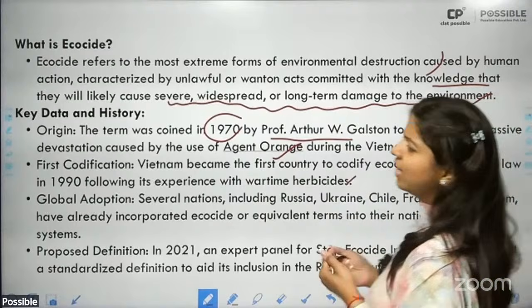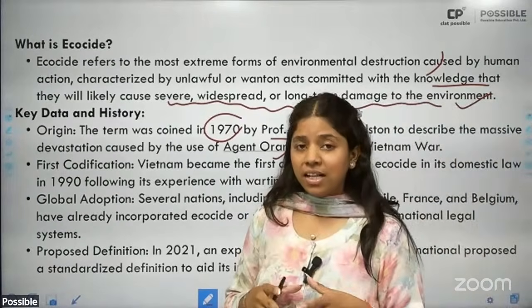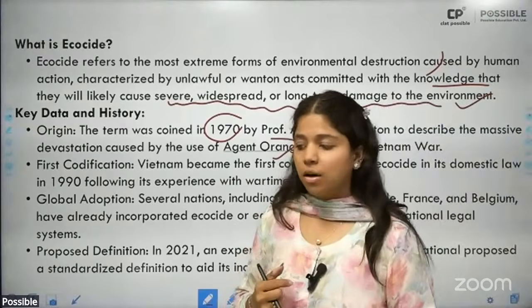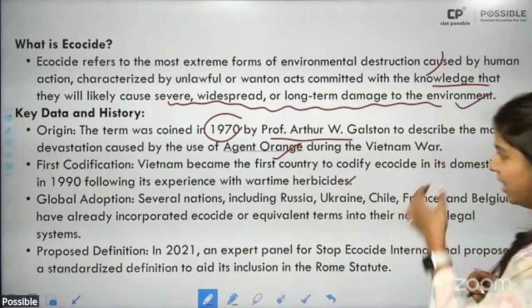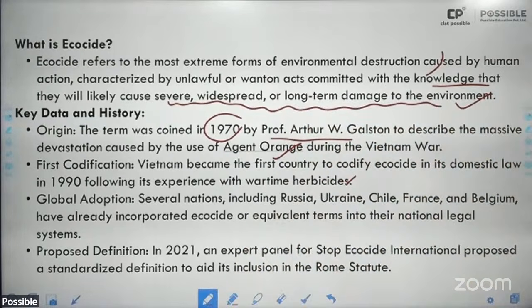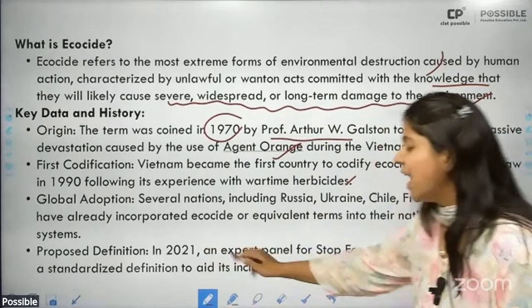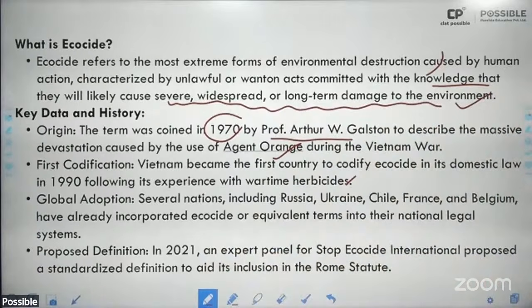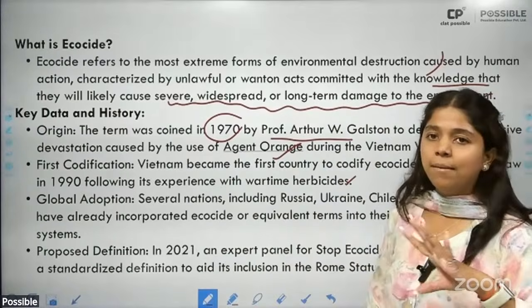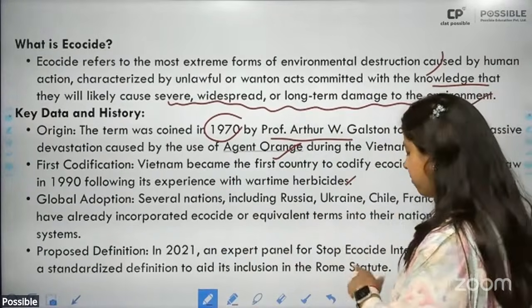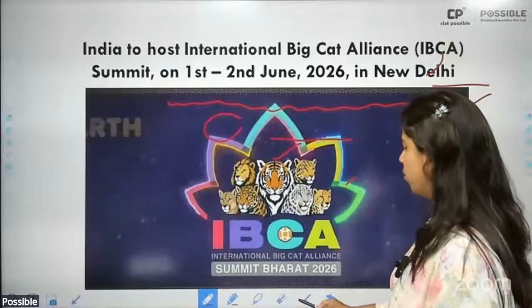This was undertaken because Vietnam faced massive guerrilla war. So to tackle that, they had used Agent Orange, and since then there have been attempts to include ecocide as one of the major war crimes under the ICC.